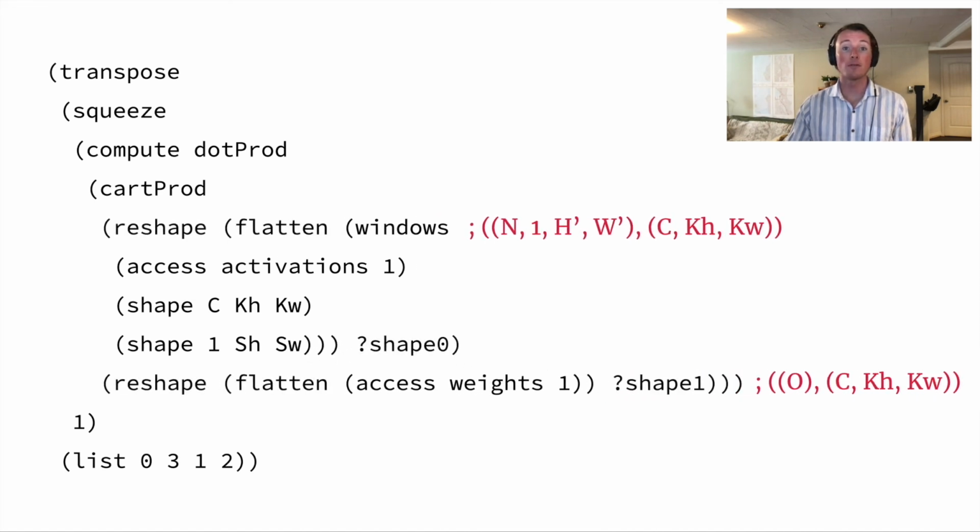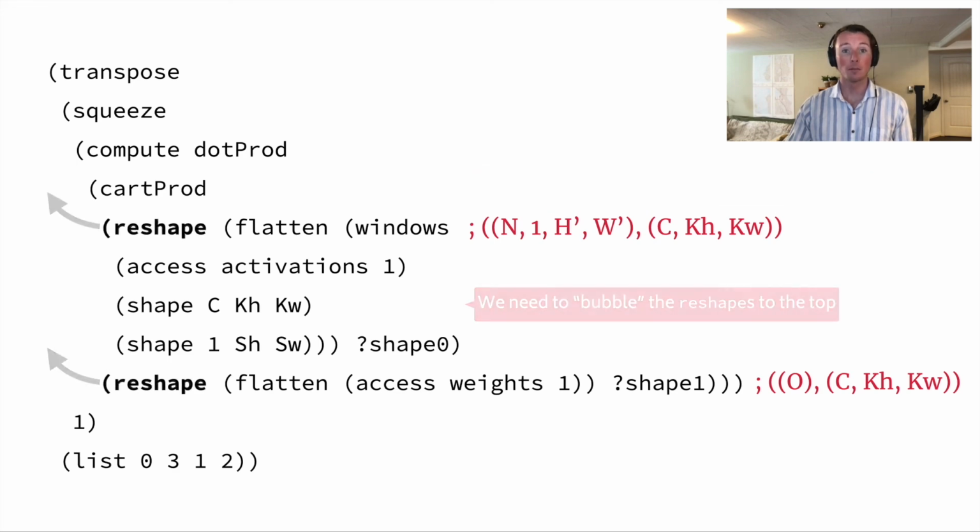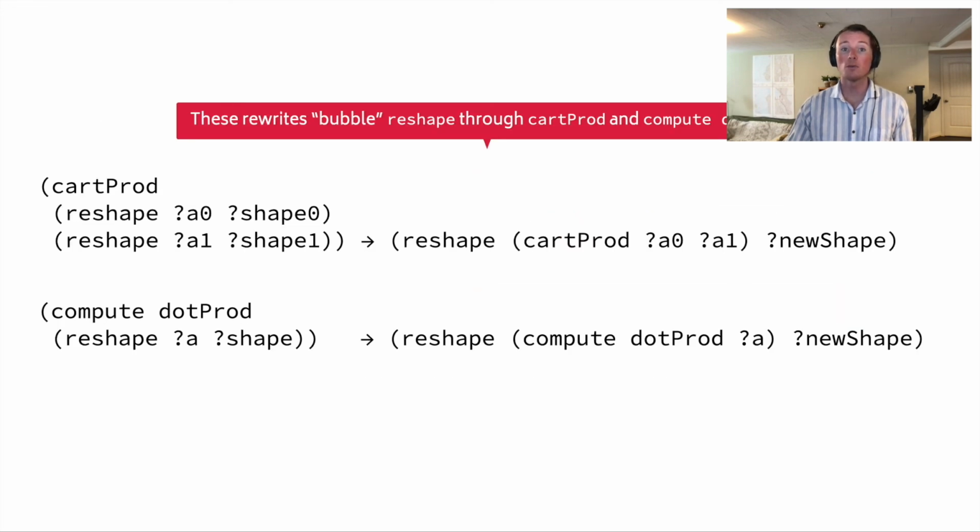Notice the reshape and flatten transformers that have appeared on the two access patterns. However, our access pattern shapes haven't yet changed, as even though the access patterns are flattened, they are immediately reshaped back to their original shapes. To remedy this, we need to bubble the reshapes to the top. To do so, we can use these two rewrites, which express the commutativity of reshape with Cartesian product and